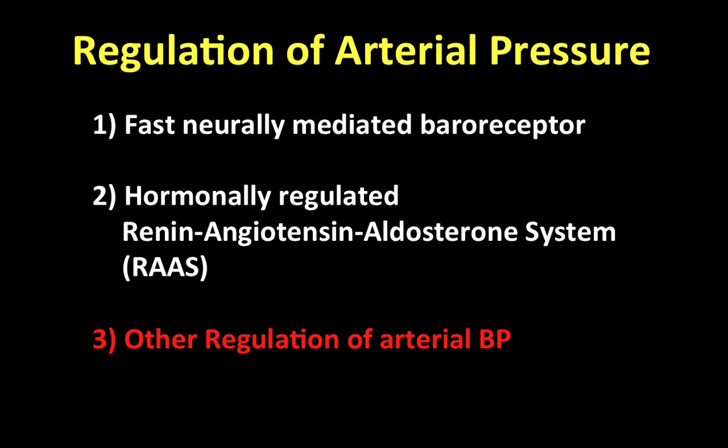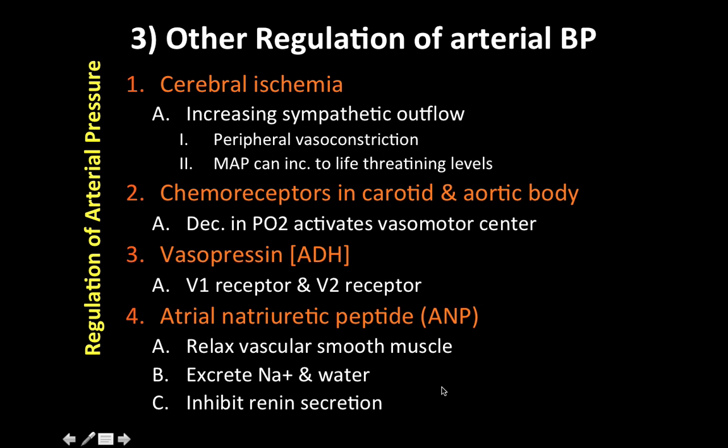So now let's talk about other regulatory processes that are still important. They're not the main ones, but they're important in regulating arterial blood pressure. There are four of them. Number one is the response that happens in cerebral ischemia. Number two is the chemoreceptors in the carotid and the aortic bodies. That's different than the baroreceptors, but they're also important in regulating arterial blood pressure. Then we have vasopressin, which is the antidiuretic hormone, or ADH. We're also going to be talking about the atrial natriuretic peptide, or ANP, released from the atria.